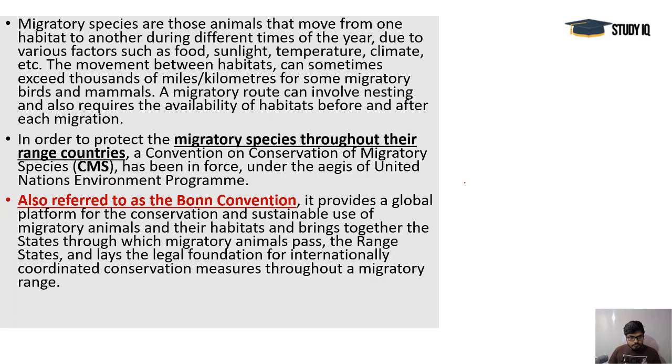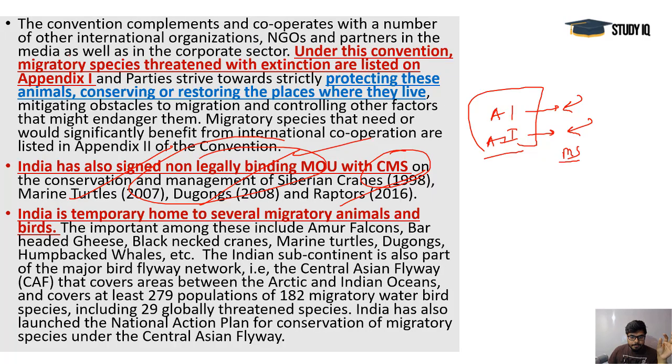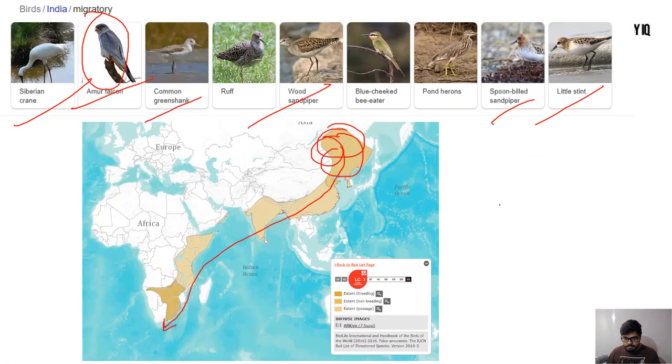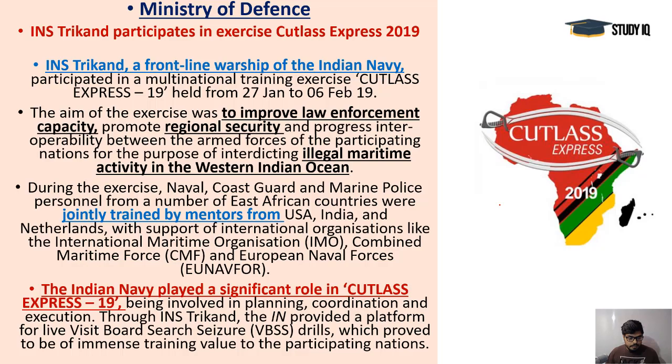Okay, if we talk about the reasons: food, sunlight, temperature, climate, all these factors are there for their migration. And breeding purposes are also sometimes big reasons. As it says here, India is a temporary home. India is not a permanent home. That thing is important, because they always keep traveling, and half of their lives they are traveling, they are flying. It's a very hectic task, and it's a really interesting phenomenon.